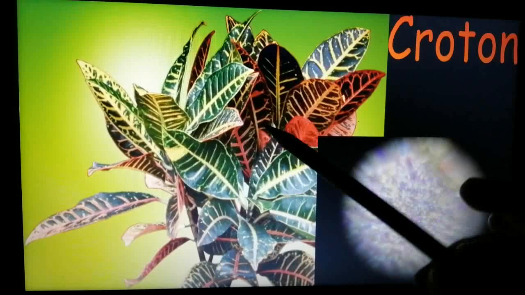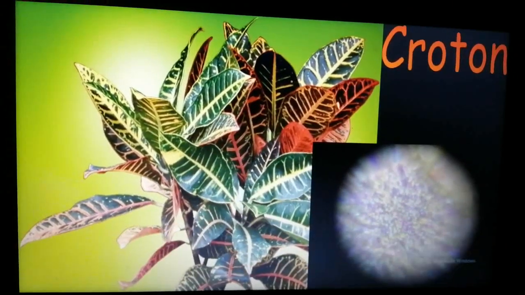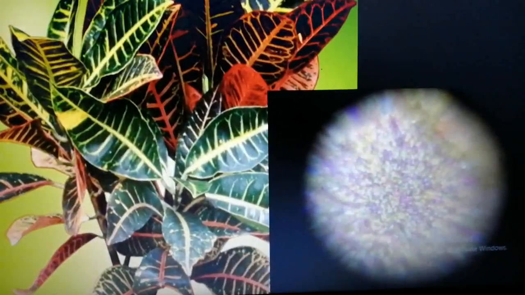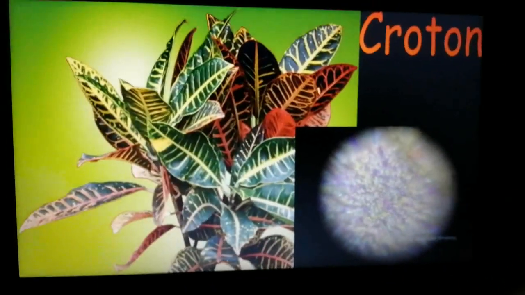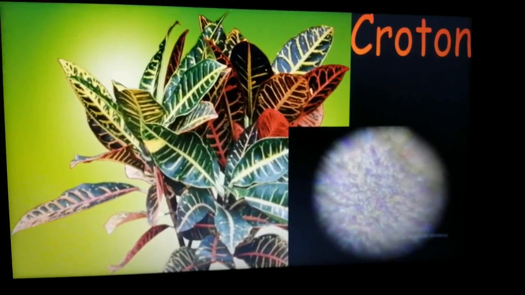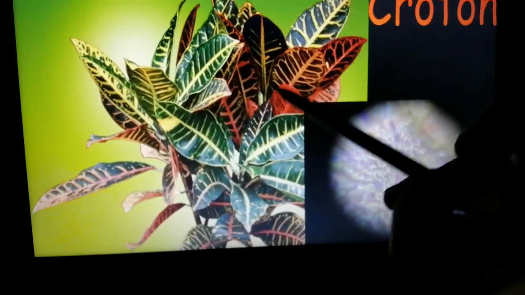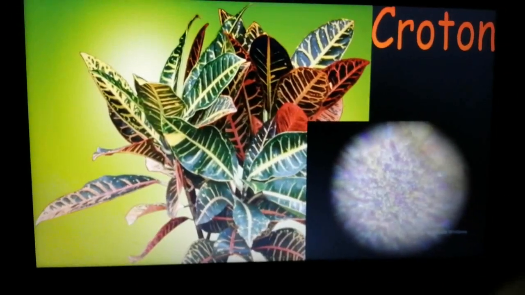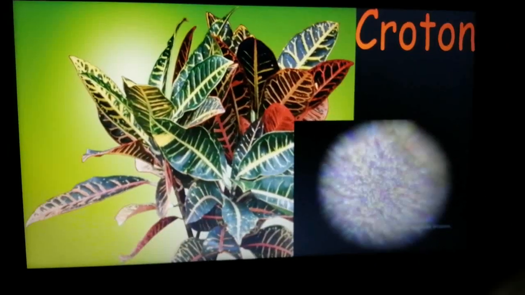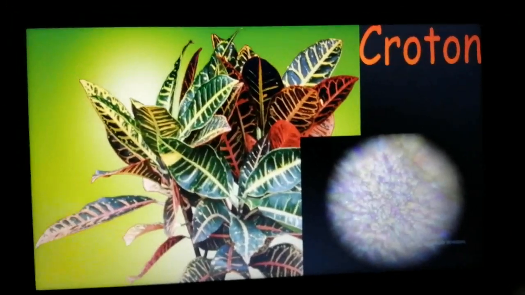Okay, so when you take a small part of the leaf and put it under the microscope, you are going to see something like this. Now I don't think the picture is very clear, but you can still make out that there are green pigments, and there are purple, red pigments. Green pigments show the presence of chlorophyll. So that is why this plant is able to make its own food even though it has different colored leaves.